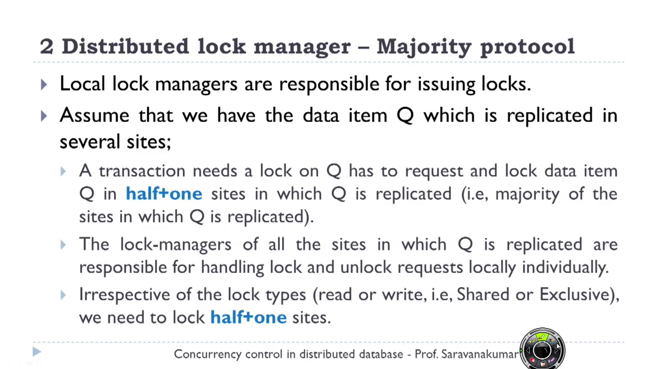That means I have to send a request to the site 1 lock manager, the site 2 lock manager, and the site 3 lock manager. Once I have acquired locks from all these 3 sites, only then can I proceed with my transaction. So this is the majority based protocol.